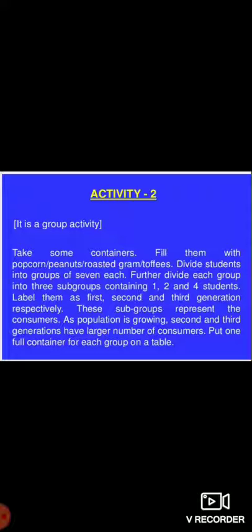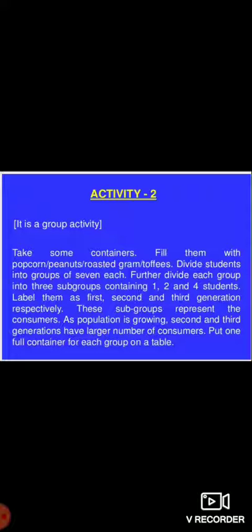In group A you will put only 1 student, in subgroup B you will put 2 students, and in subgroup C you will put 4 students. You can label them as first generation, second generation and third generation respectively. These subgroups represent the consumers. As population is growing day by day, these first, second and third groups have an increasing number of students, which represents the increase in population.